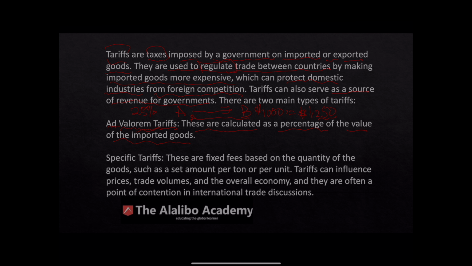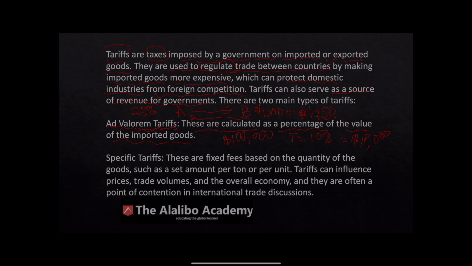If the cost of the imported goods is, say, $100,000, and the tariff equals 10%, then it's going to be $10,000 in tariffs. That is the tariff that is paid.